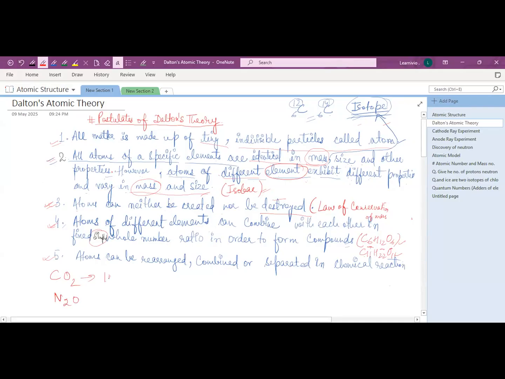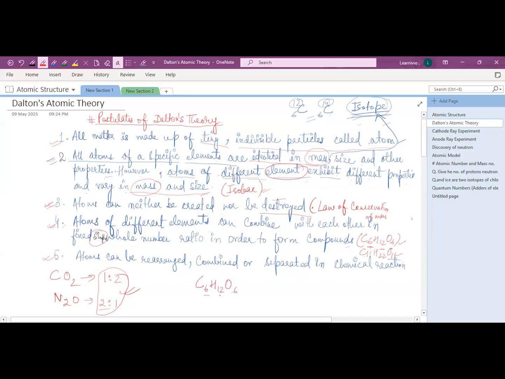So the ratio will be 1 is to 2. Nitrogen is 2 and oxygen is 1, so the ratio will be 2 is to 1. These are simple whole number ratios. So it is right. But there are some complex organic molecules which do not combine in a simple whole number ratio. For example, glucose,